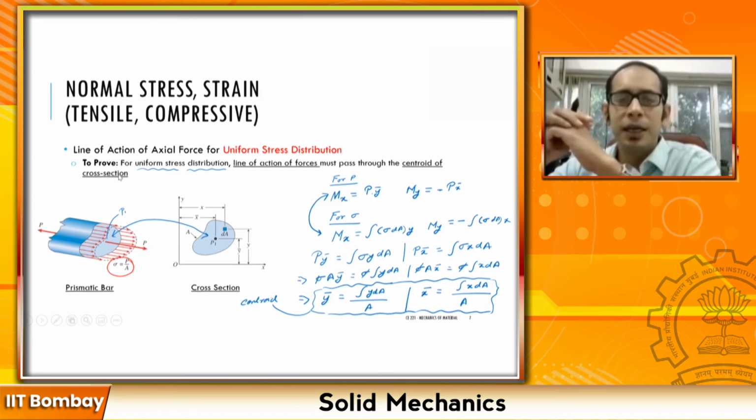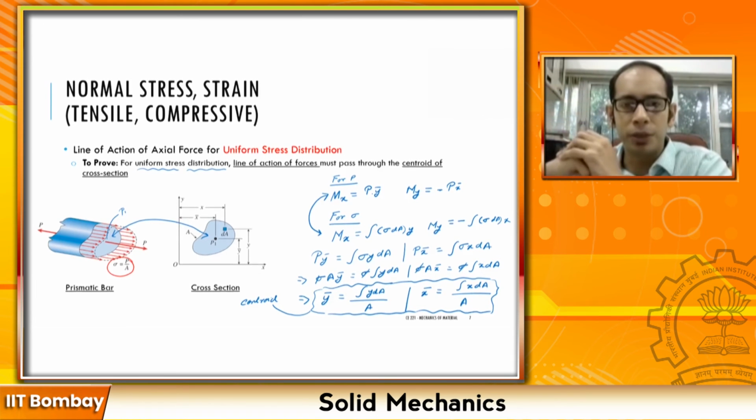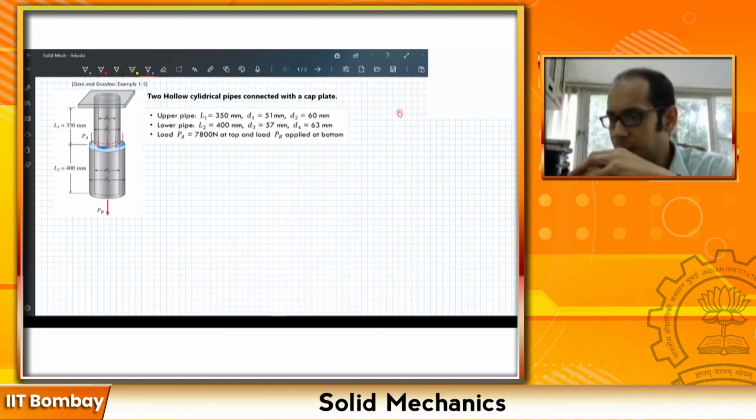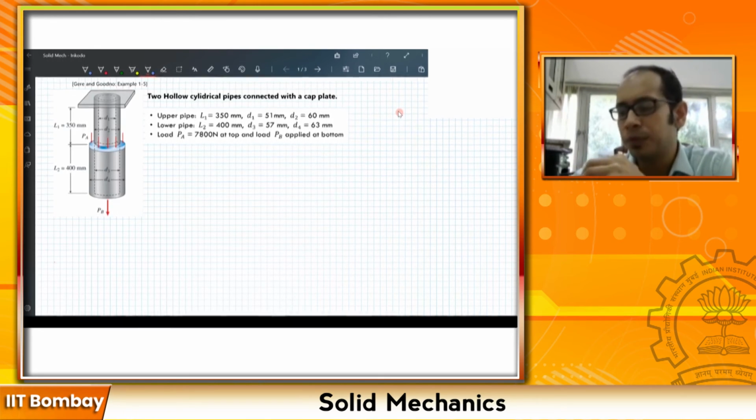Now that we have at least some concepts about normal stresses, next we are going to look at a problem example. The problem that you see on your screen consists of two hollow cylindrical pipes which are connected by a cap plate. This is a problem from one of your textbooks, the Gere and Goodno textbook, example 1.5. When you get time, take a look there also if you want.